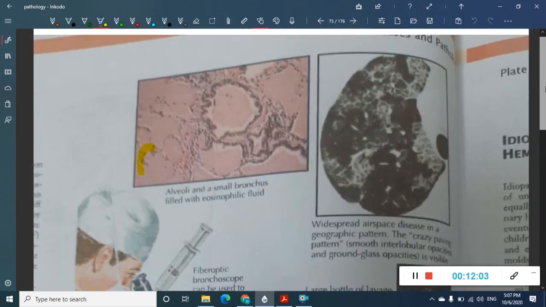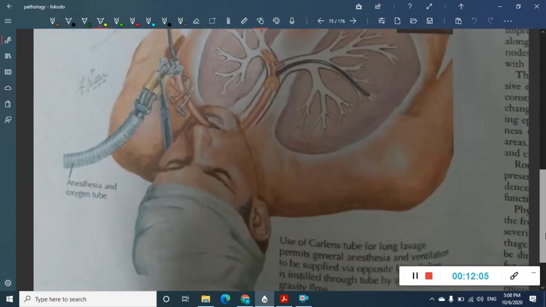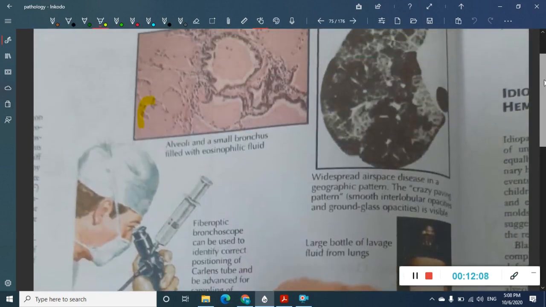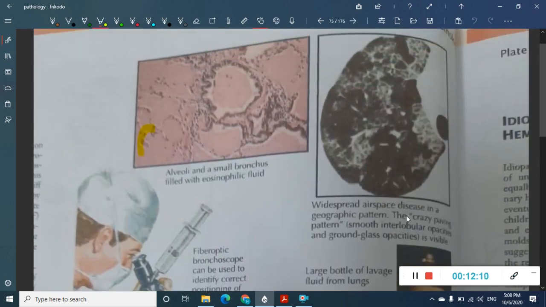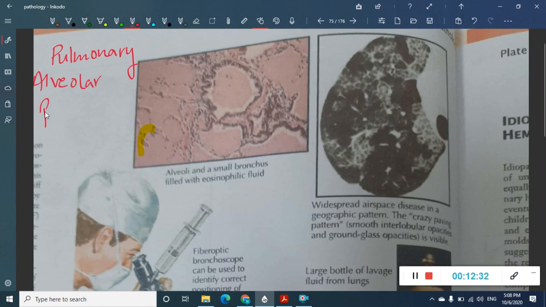Then you have one more type here. Here what are we saying here? So even here you see crazy paving pattern. So actually what is this? Actually this is one of the most, this is a very important thing, okay, which you have to see. So what do we call this as? This is pulmonary alveolar proteinosis.